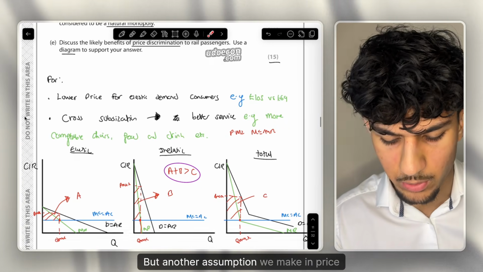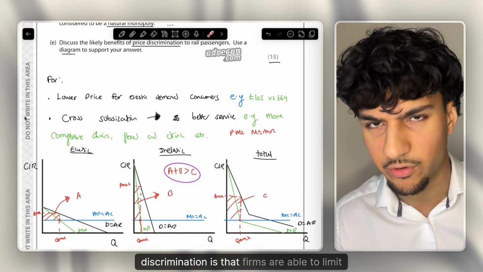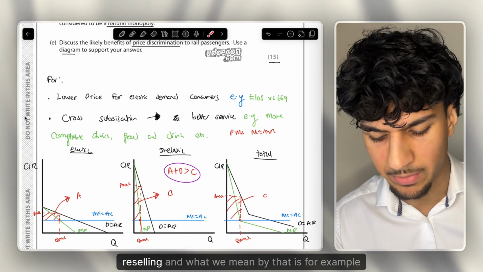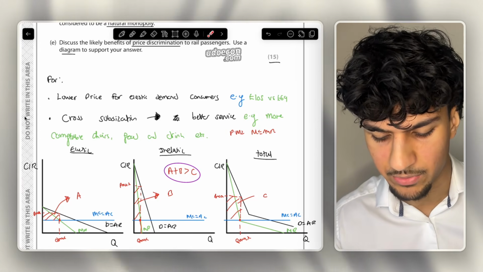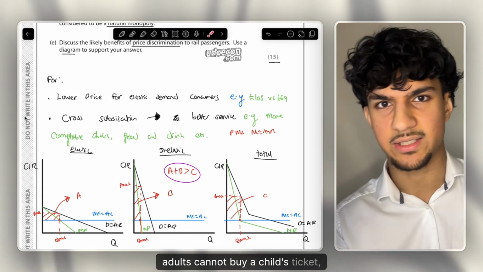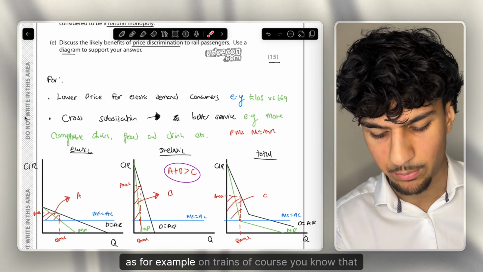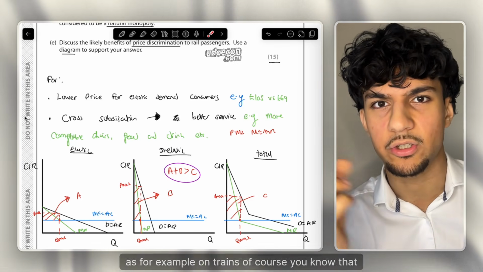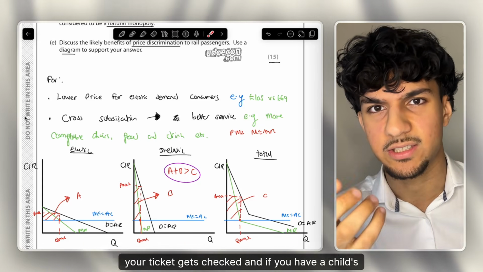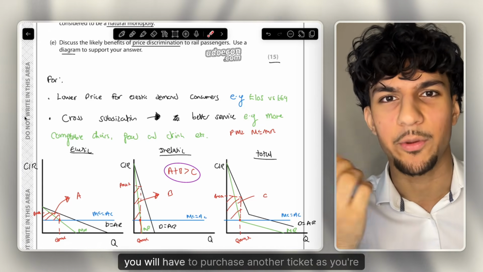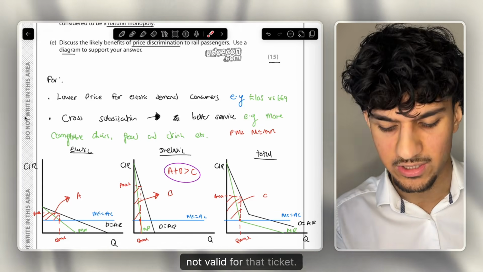But another assumption we make in price discrimination is that firms are able to limit reselling. And what we mean by that is, for example, adults cannot buy a child's ticket and get away with it. For example, on trains, of course, you know that your ticket gets checked, and if you have a child's ticket, being an adult, you will have to purchase another ticket as you're not valid for that ticket.